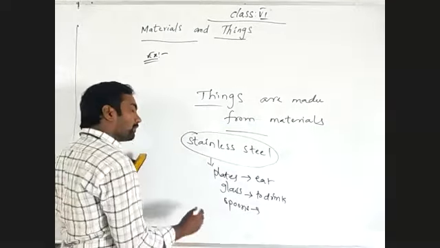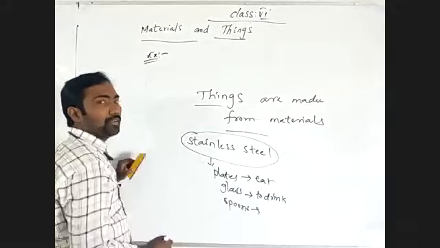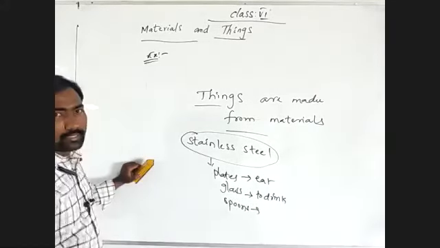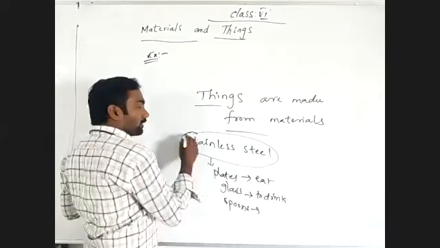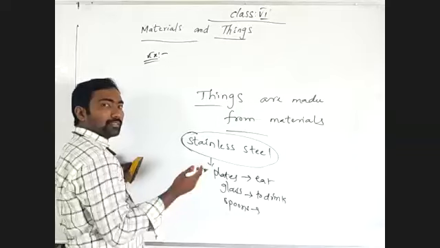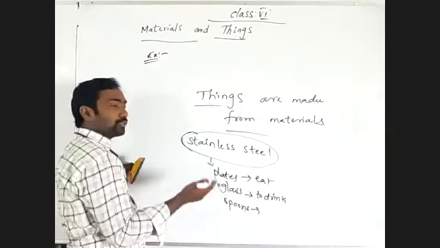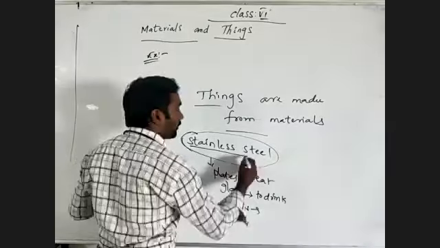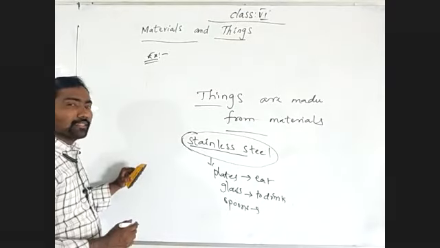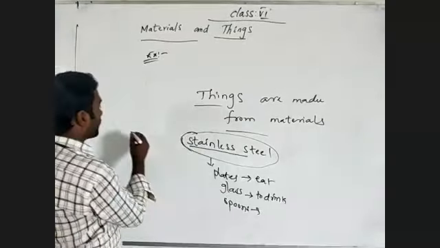Some of the utensils, kitchenware. See there, these are the things which are not broken. Those things which are not broken, most are made up of stainless steel.